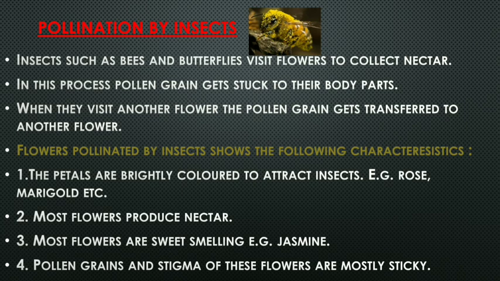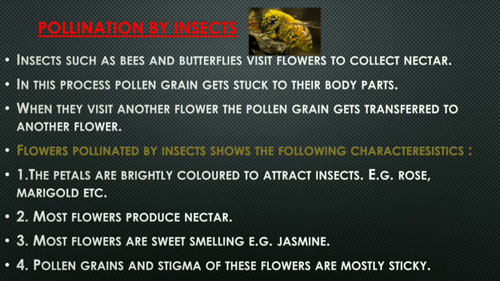Third, most flowers are sweet smelling. Example, jasmine. So they have a very sweet fragrance, again to attract the insect towards them for the process of pollination. And the fourth is pollen grain and stigma of these flowers are mostly sticky.